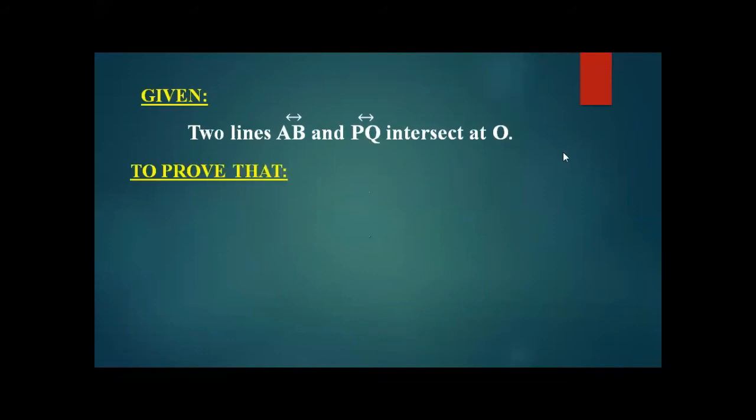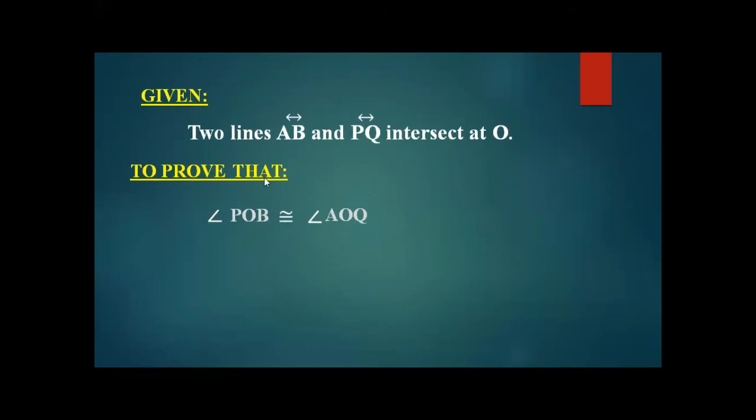Now what do we have to do? We have to prove it. First, the given thing was 2 lines. What were the lines? AB and PQ, we have named them, and they are intersecting at point O. What do we have to prove? We have to prove that the vertically opposite angles, the first angle POB and the second one AOQ, are both vertically opposite and the theorem says that they are congruent to each other.